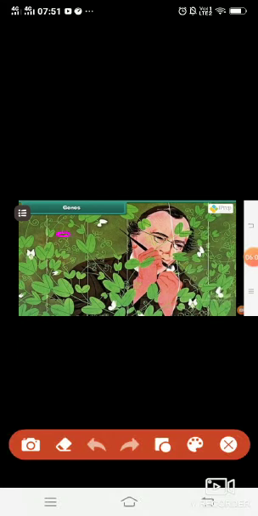G.J. Mendel did experiments on pea plant. Pea means P-E-A. You can see the pea plant.